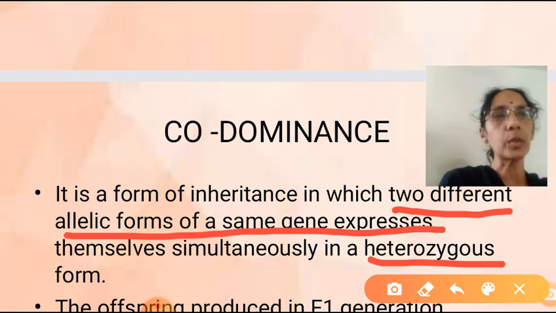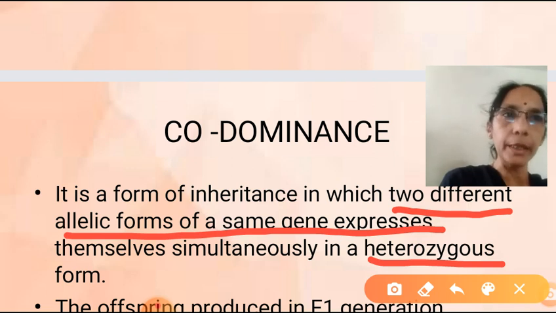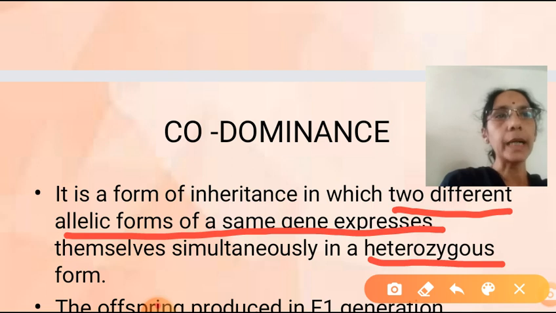That is called which one? Dominance. Second, you have studied incomplete dominance. There, the dominant allele fails to suppress the recessive allele and an intermediate color appeared in which generation? F1 generation.